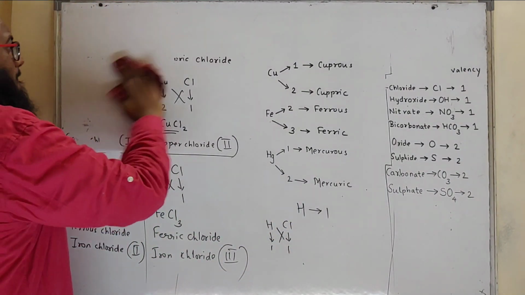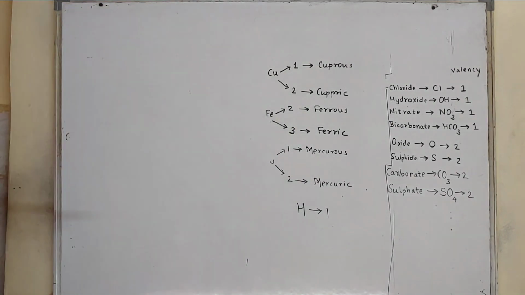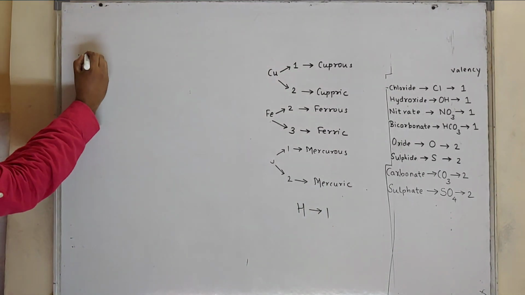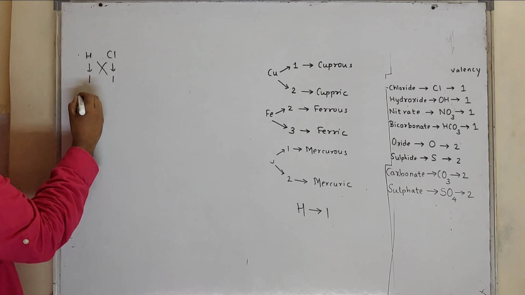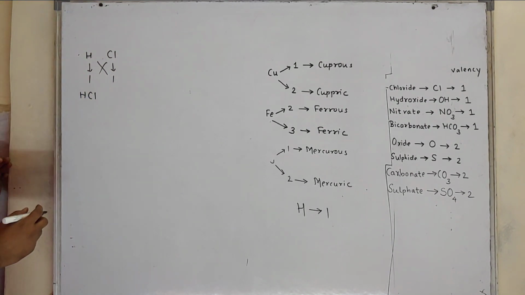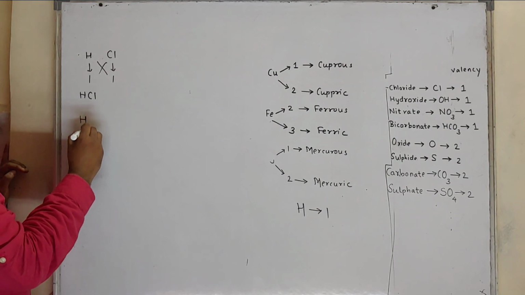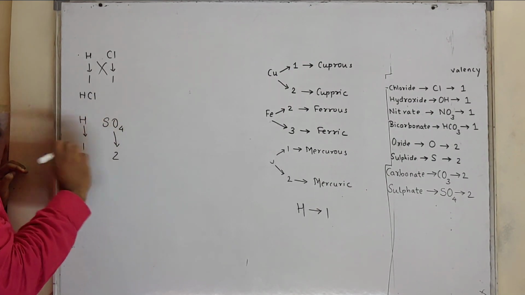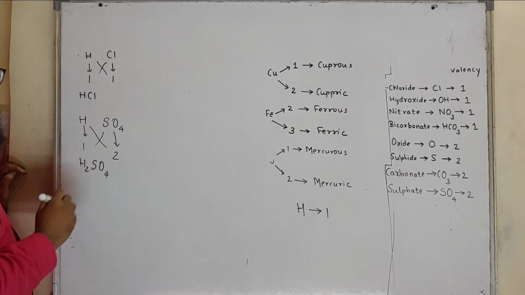I'll write down again. Hydrogen, its valency is 1. It also has property of metals. So let us say hydrogen chloride, hydrogen valency is 1, chloride valency is 1. It will be HCl, that is hydrogen chloride, which is hydrochloric acid. Then hydrogen sulfate, hydrogen valency is 1, sulfate is SO4, valency is 2. Formula will be H2SO4, that is called as sulfuric acid.